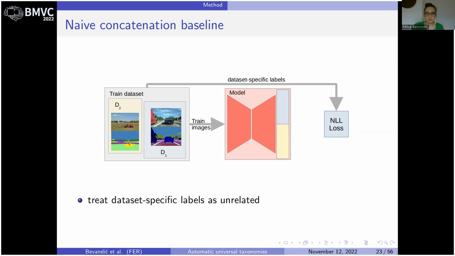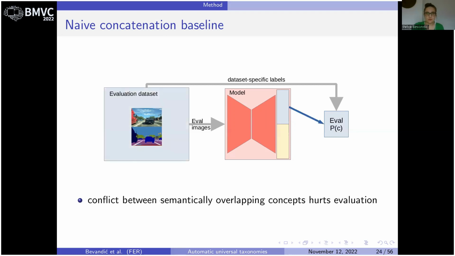The problem with this approach is that the same visual concept may be represented with multiple output classes. This may hurt evaluation, where we expect the correct dataset-specific subset of the output to win, but what happens instead is that the considered visual concept is recognized within a foreign subset of the output.